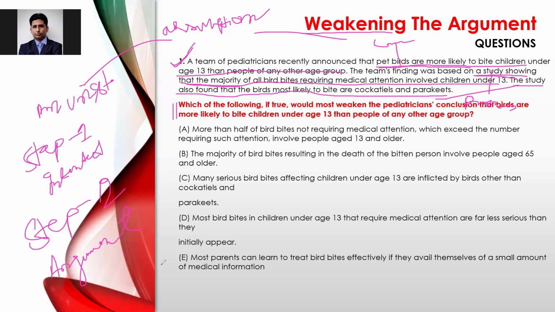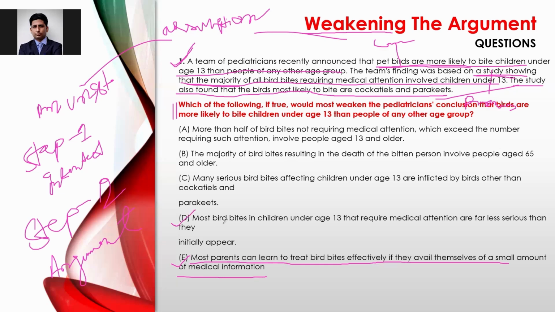I'll pick the worst or the most irrelevant choice first. See here: most parents can learn to treat bird bites effectively if they avail themselves of a small amount of medical information. See, this is out of context. This is talking about parents' ability to treat bird bites. However, in the passage, there is no discussion of parents' ability. Instead, it should be related to the biting of pet birds under the age of 13. So this is out of scope.